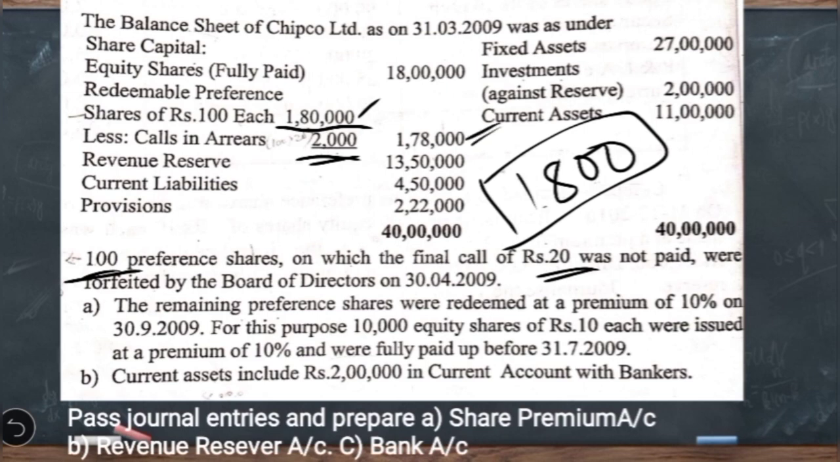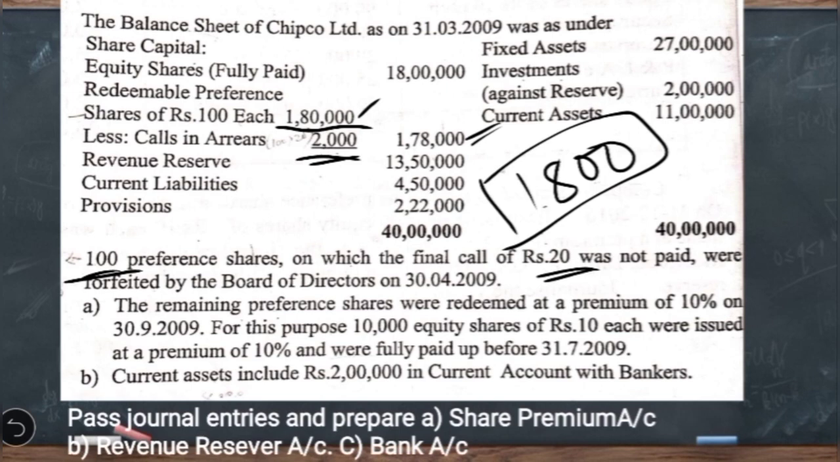Okay. Now let us see the adjustments with regard to the redemption process. 100 preference shares on which the final call of rupees 20 was not paid were forfeited by the board of directors on 30th April 2009, which means that before they take up the procedure of redemption, on these 100 shares on which they did not get the final call of rupees 20, they have forfeited. Okay, I hope that you already know about forfeiture of share. Forfeiture is nothing but they are going to cancel those shares. Okay, and whatever the amount so far collected, that will be transferred to capital reserve.